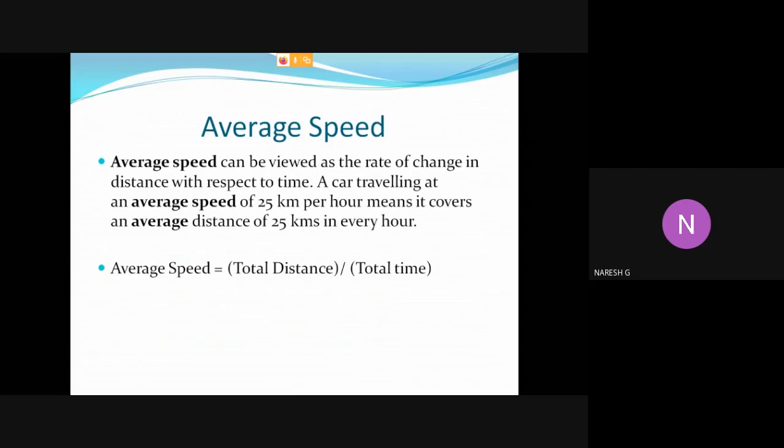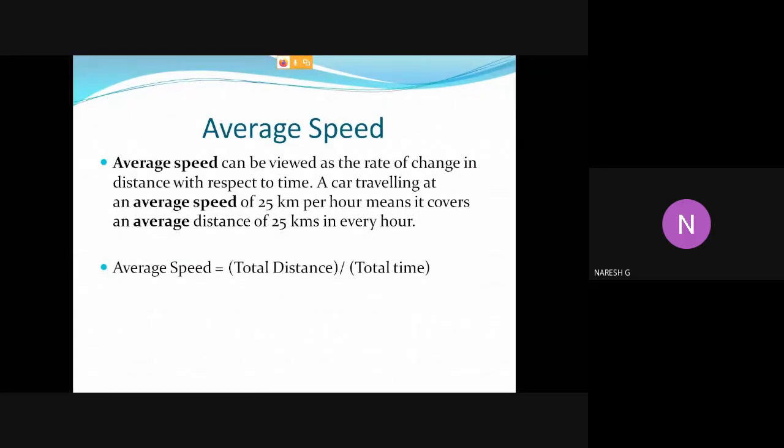So if a car is traveling at an average speed of 25 km per hour, it means that the car can cover an average of 25 kilometers in every 1 hour. What is the basic formula for average speed? Total distance divided by total time.